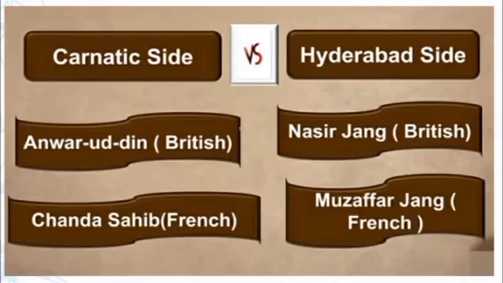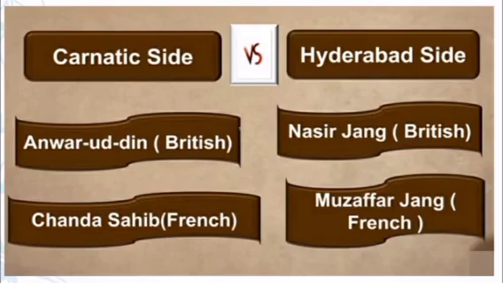Let's see who fought in this war. On the Carnatic side, Anwaruddin was supported by the British, and Chanda Sahib was supported by the French. On the Hyderabad side, Nazir Jung was supported by the British and Muzaffar Jung was supported by the French. So students, make a note of this, then only you can understand the Second Carnatic War. It was fought between the Carnatic and Hyderabad because of the succession dispute.